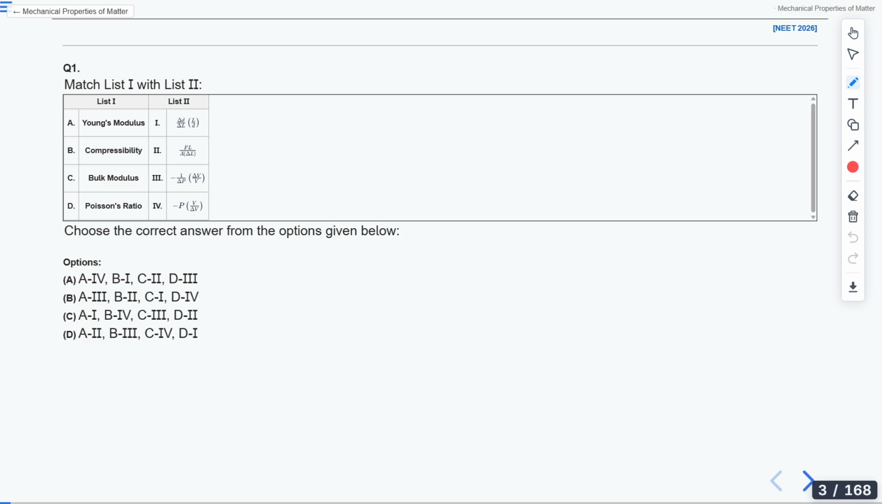So let's start with the question number 1 that's asked in NEET 2026 recent on 3rd of May. We are given two lists, list 1 and list 2, and you are asked to match these two lists. We are given the formula in list 2, and in list 1 we are given the name, let's say Young's modulus. So you have to search for what is Young's modulus and write it like that. Accordingly we have compressibility, bulk modulus and Poisson's ratio.